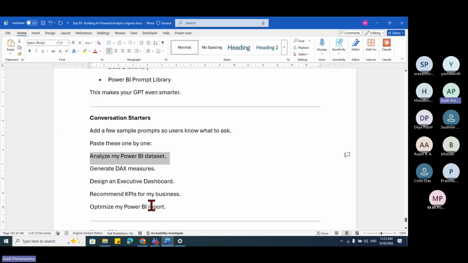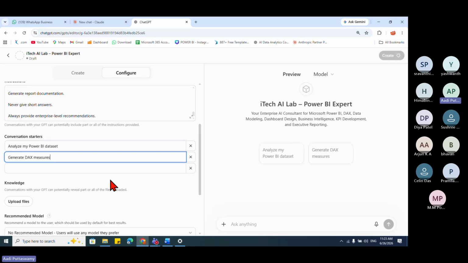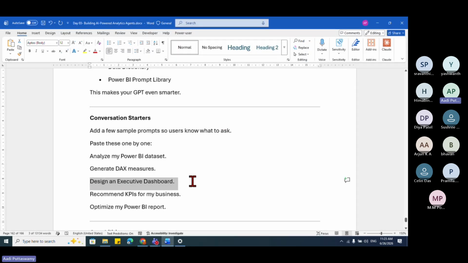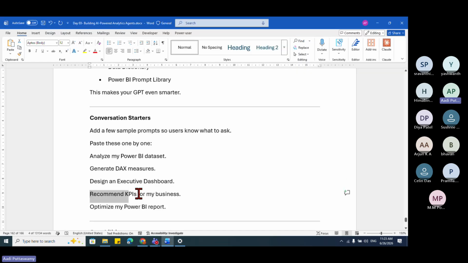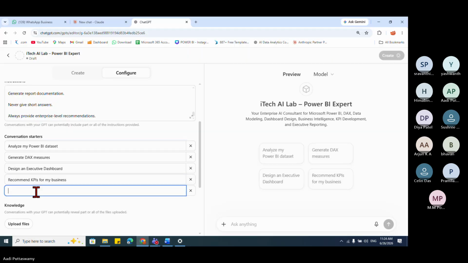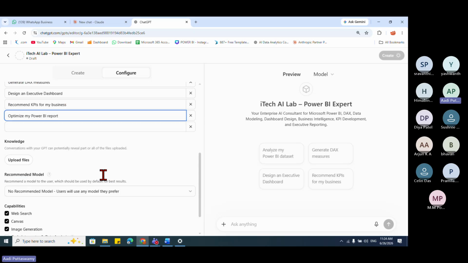You can give anything you want, like generate DAX. Now here, I just gave some conversation starters. I'll show you later, you'll understand.